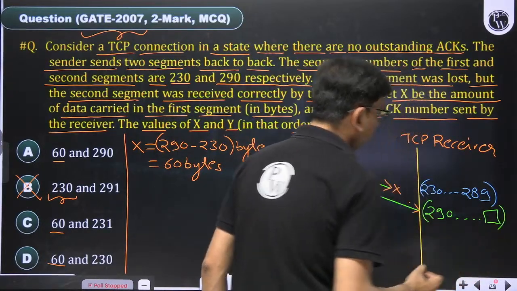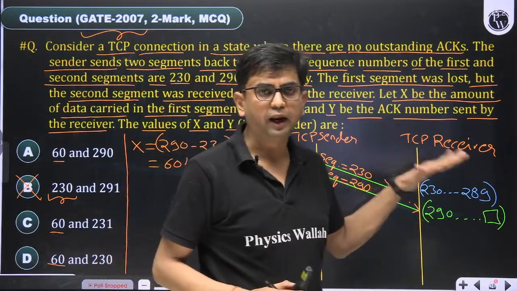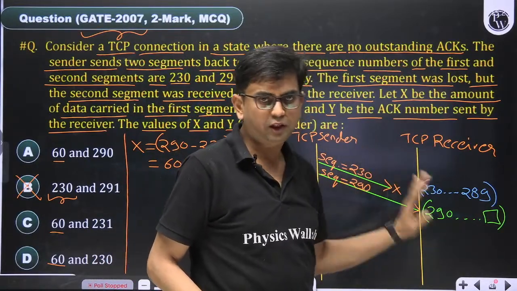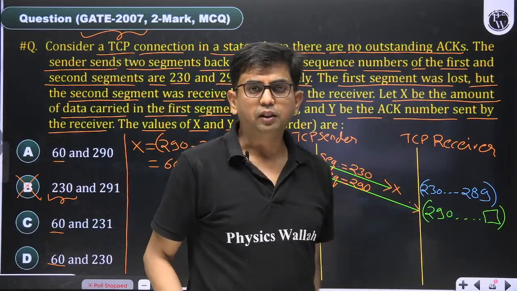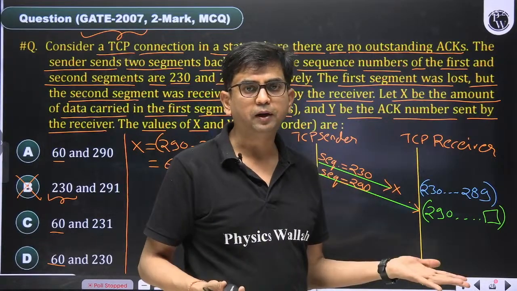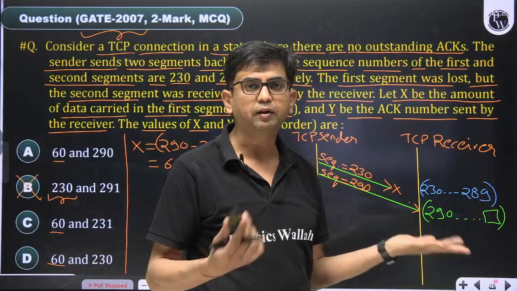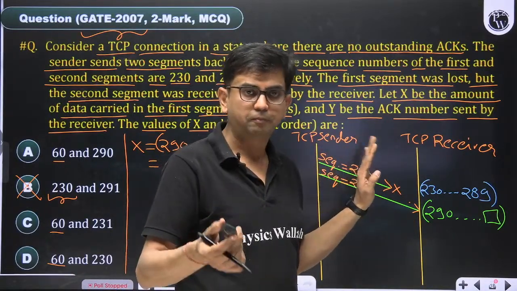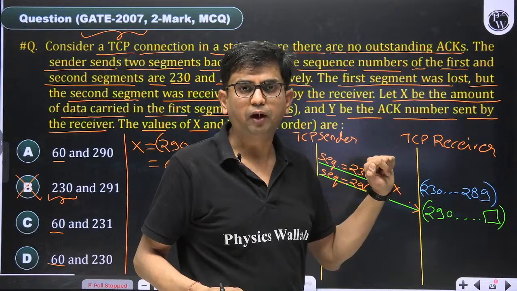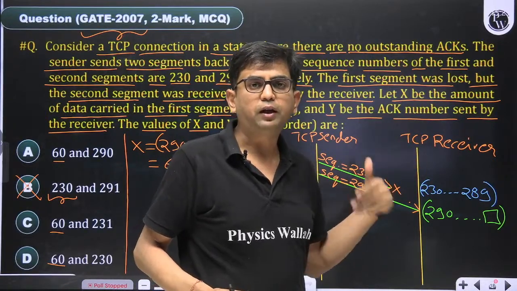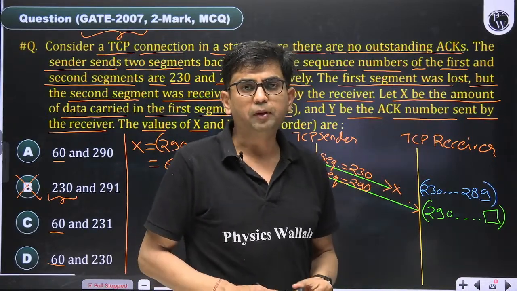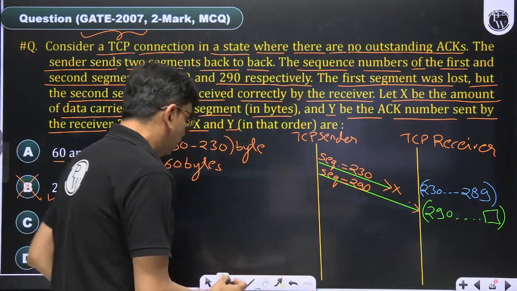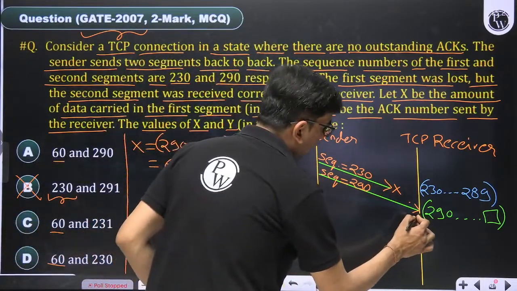So whenever higher order bytes arrive at the receiver end, the receiver will keep them in the buffer. There is a provision for selective acknowledgement, but the question is not talking about selective acknowledgement. Apart from that, whenever higher order bytes are received while the lower order byte is missing, the receiver is always sending one acknowledgement.